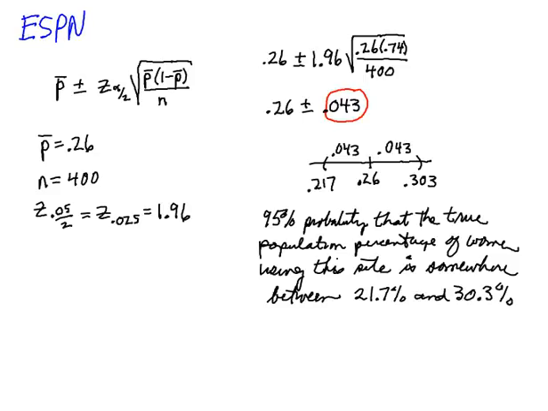So this would be what I would call the interpretation of the confidence interval. In other words, you're explaining what the confidence interval is telling you in the context of the problem.